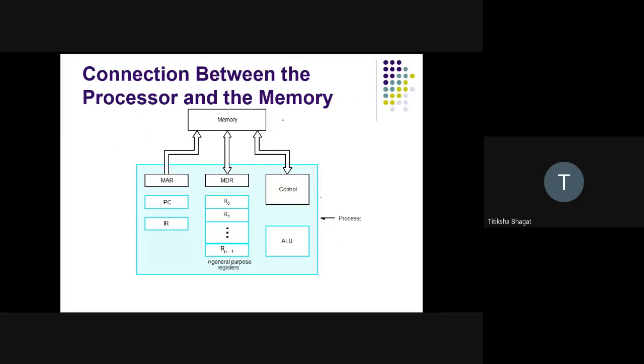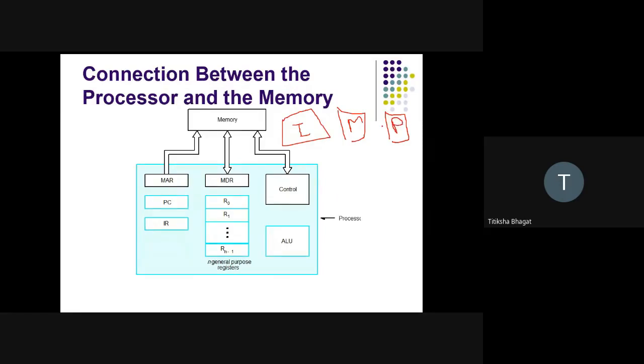Previously we saw that there were basically three units: input output, memory, and processor.